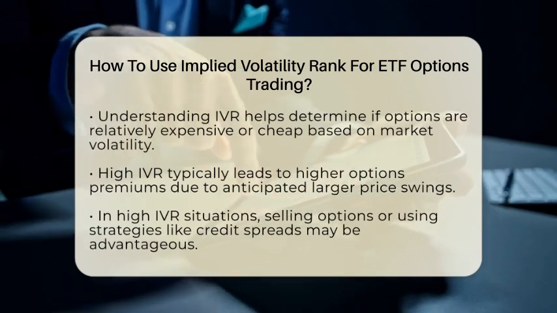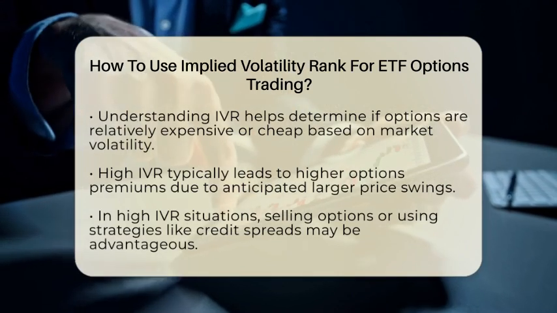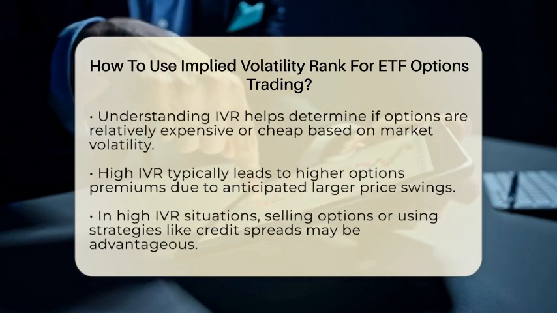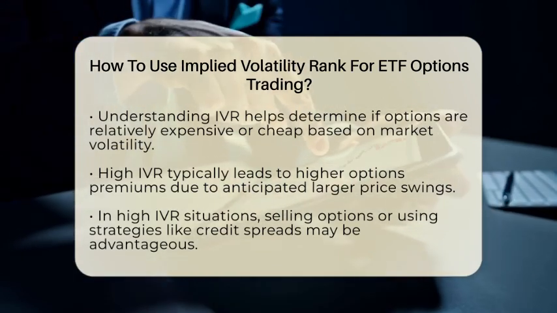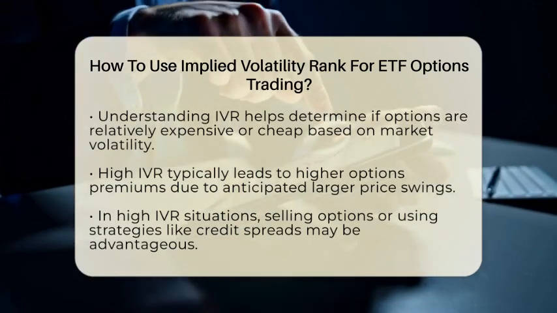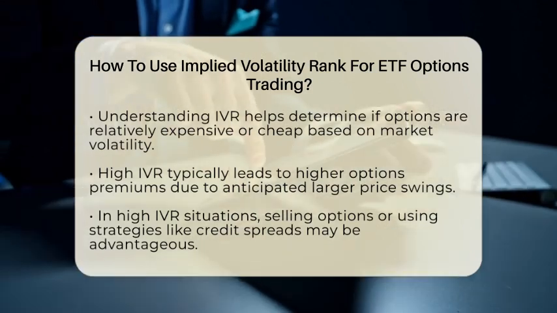Conversely, when the implied volatility rank is low, options premiums are cheaper. This environment is often more favorable for buying options or using debit spreads, aiming to profit from an increase in volatility or directional moves. To calculate the implied volatility rank, you take the current implied volatility percentage of the exchange-traded